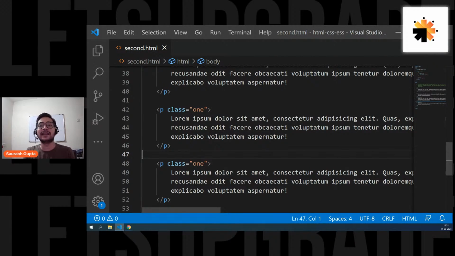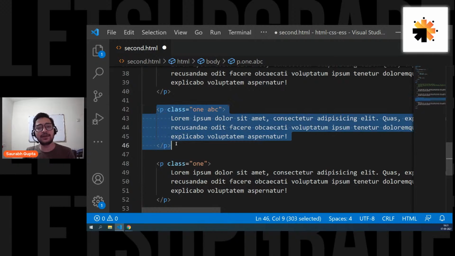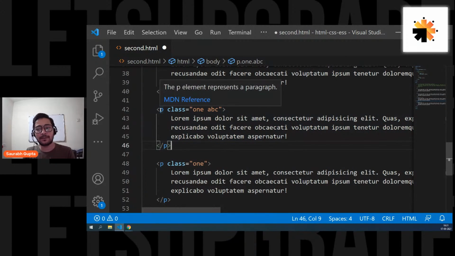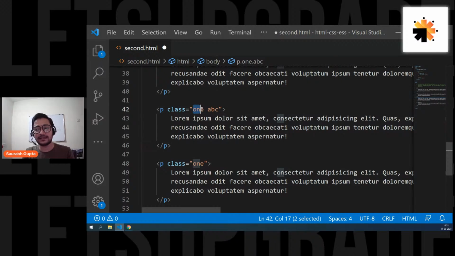And there is one more really great thing about classes. You can also give multiple classes to a single element. So for example, if I want to give this element one more class for some other CSS, what you can do is just give a space and pass one more class, whatever you want. Let's say I want to give it like ABC. That's it. So now this element can be called by three names: by P tag name, by one class name, or by ABC class name.